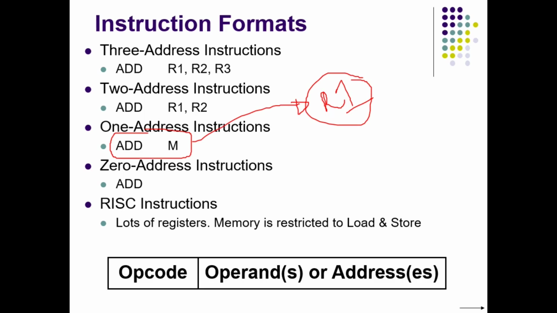Whenever the processor finds such an instruction, add and some number, that number the processor considers as one operand, and the other operand by default it refers from some particular register. So in such cases you should have one more data placed in that particular default register before executing the instruction. The default register for various operations or instructions may vary.